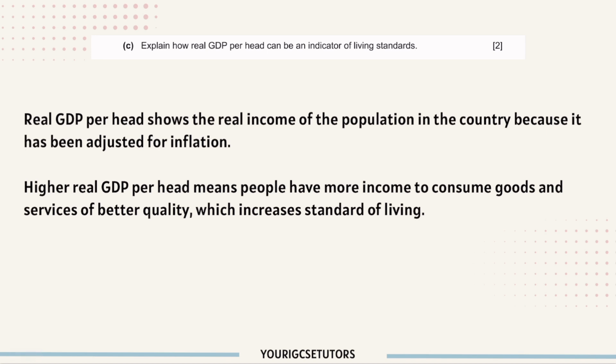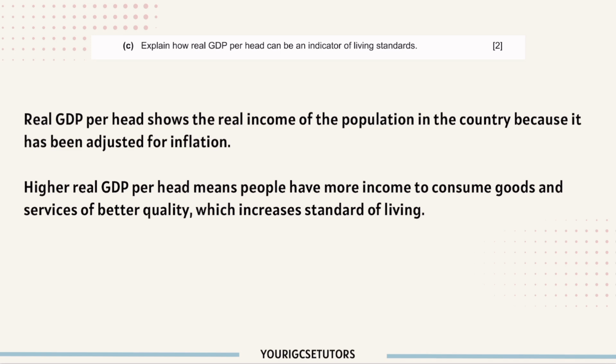Question C. Explain how real GDP per head can be an indicator of living standards. So, the key point is that you need to explain what is the purpose, what is the meaning of real GDP. So, first, real GDP per head shows the real income of the population in the country because it has been adjusted for inflation. So you must mention this adjusted for inflation because this is 1 mark. This is the key point you must mention.